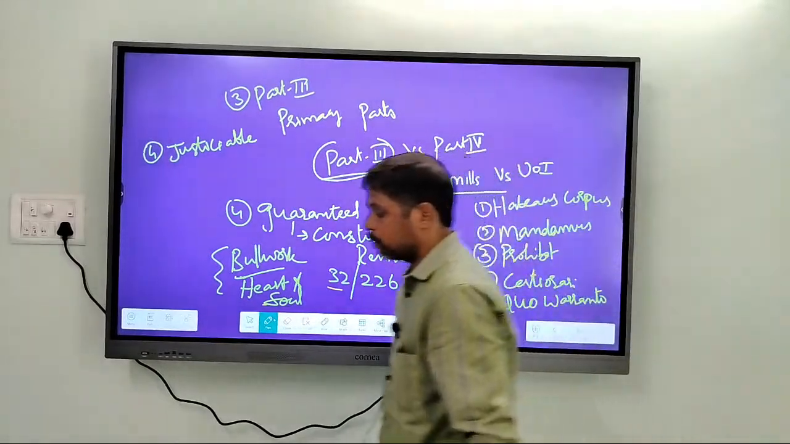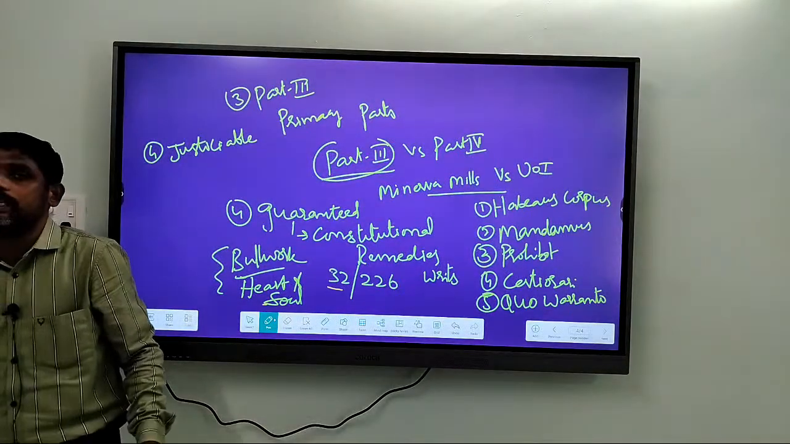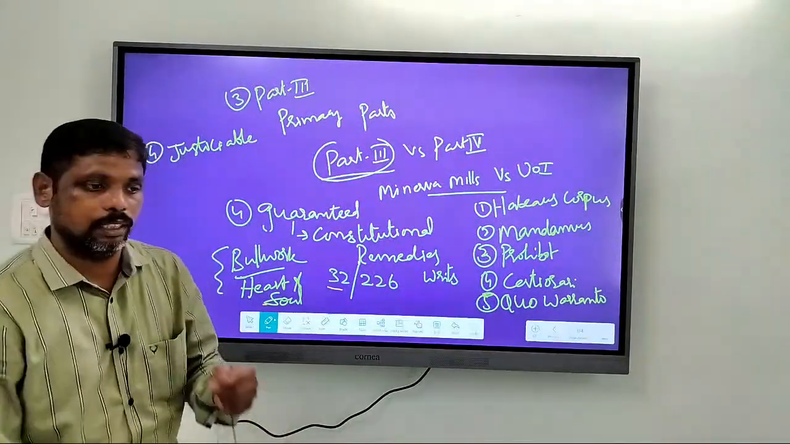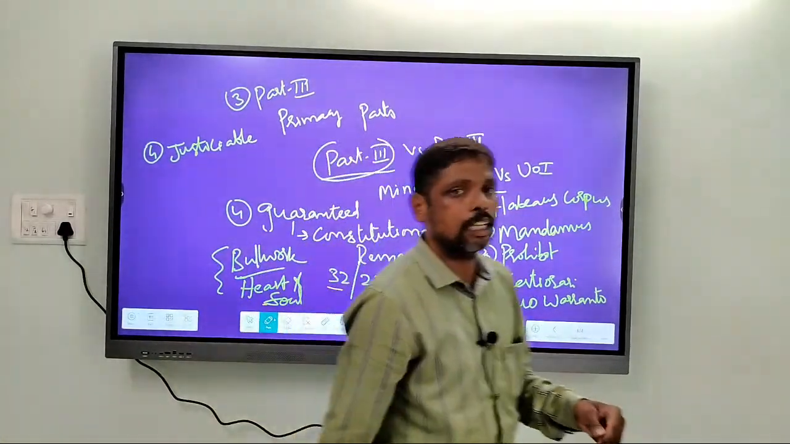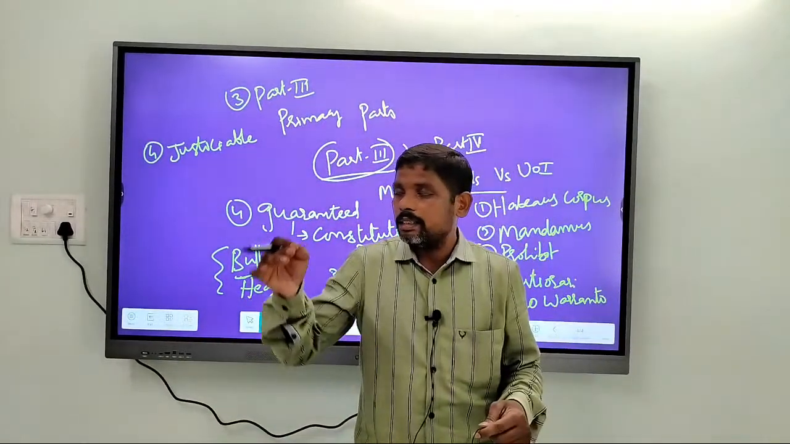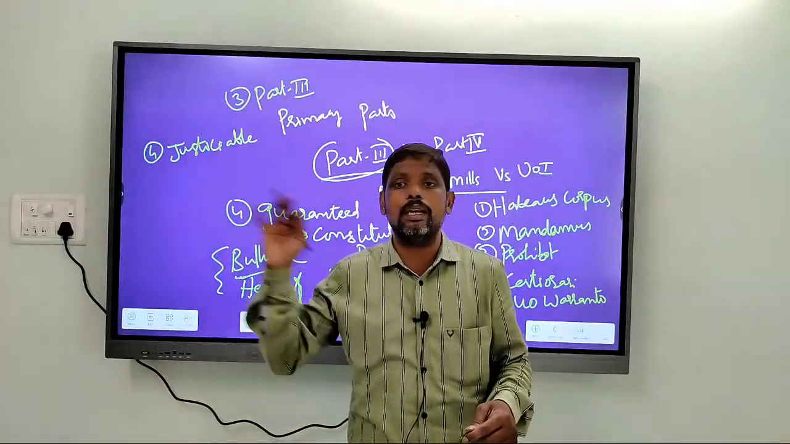So the difference between the rights mentioned in Part 3 of the Constitution and other parts of the Constitution is that the rights of Part 3 are constitutionally guaranteed, they are constitutionally protected.